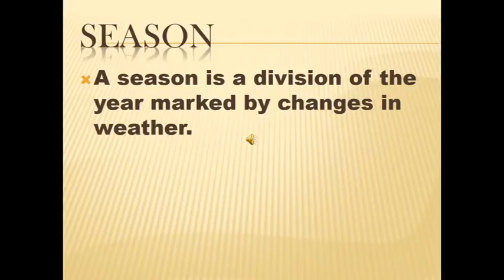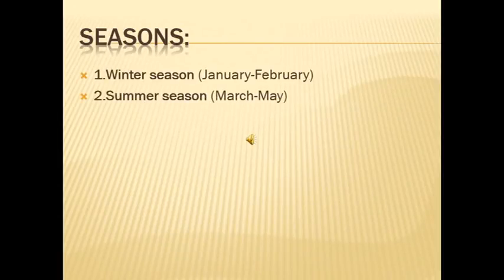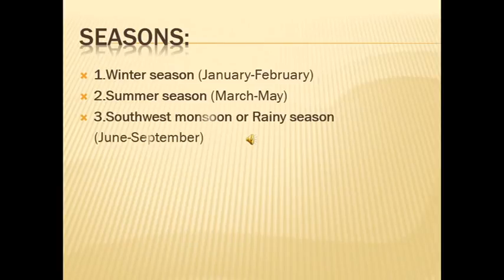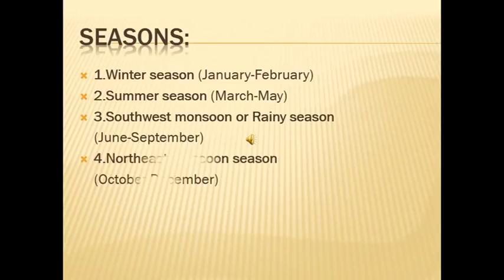In India, there are four seasons. The first one is winter season, from January to February. Summer season from March to May. Southwest monsoon or rainy season from June to September. And the fourth one is northeast monsoon season, from October to December.